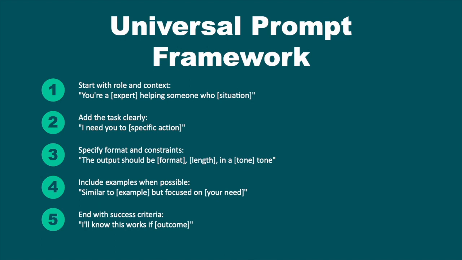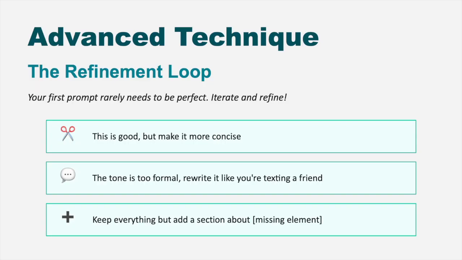These 5 steps work together whether you are writing content, solving problems, generating code, or doing creative work. Master this framework and you have mastered AI interactions. Here is an advanced technique that will level up your AI usage, the refinement loop. Your first prompt doesn't really need to be perfect. Many people spend way too much time trying to craft the perfect prompt upfront, or they accept mediocre output because they think they only get one shot.